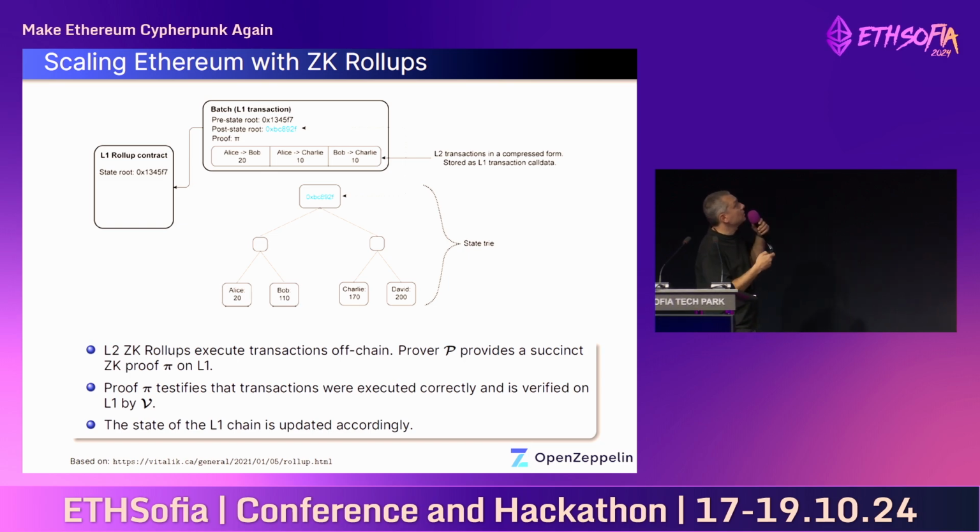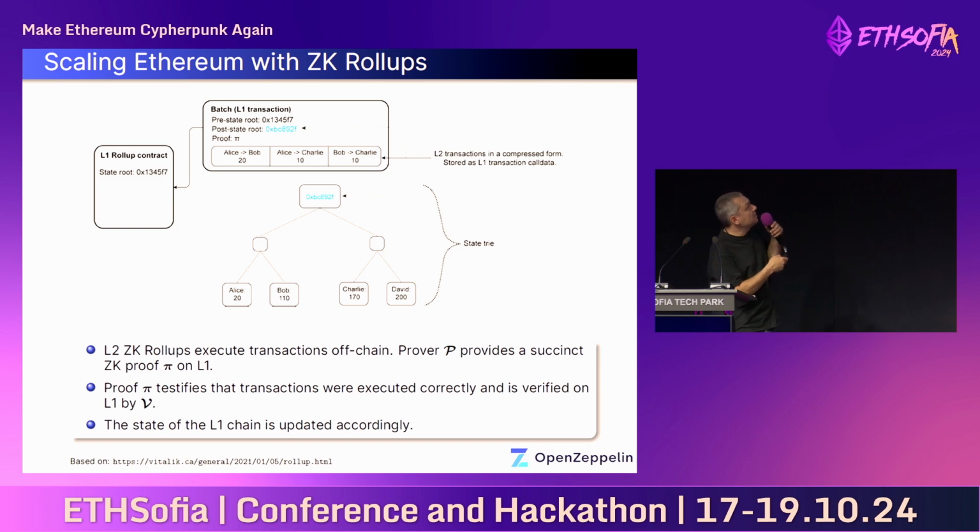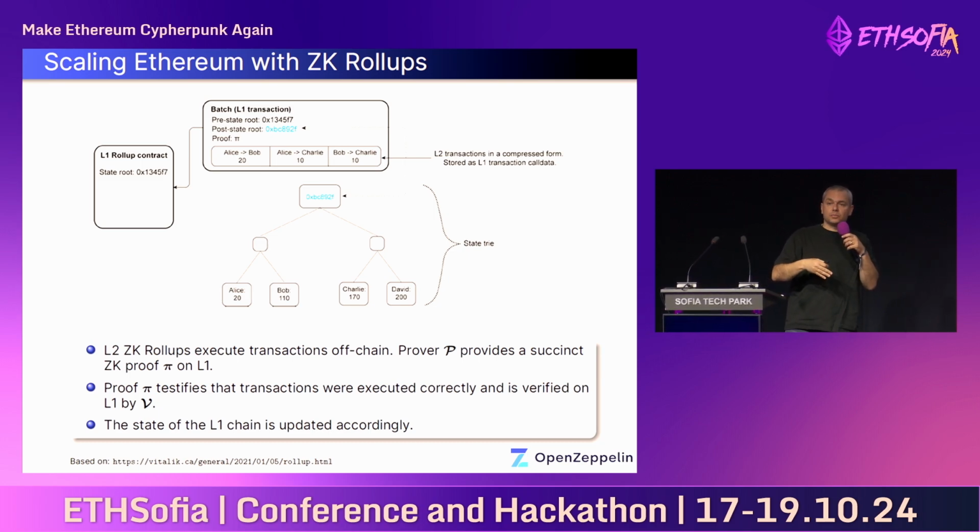But after they're executed, they're modifying the Merkle tree of the chain in some form. And as a result, the state root of this Merkle tree that reflects the current state of the chain is modified. So this is the root before the transactions have been executed, and this is the root after the transactions have been executed, but on layer 2. So far we have no validation, we have no trust that transactions are valid. So instead of executing all those transactions on layer 1, we are submitting a succinct ZKP proof, this pi here, that is sent on layer 1. And on layer 1, we are verifying this proof.